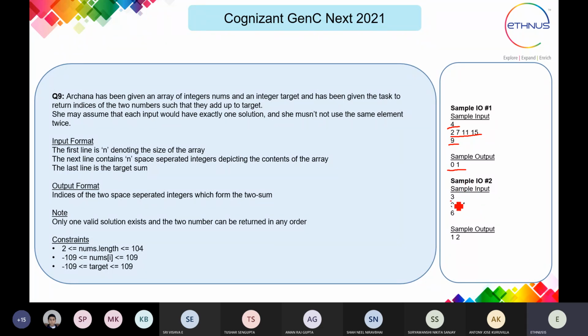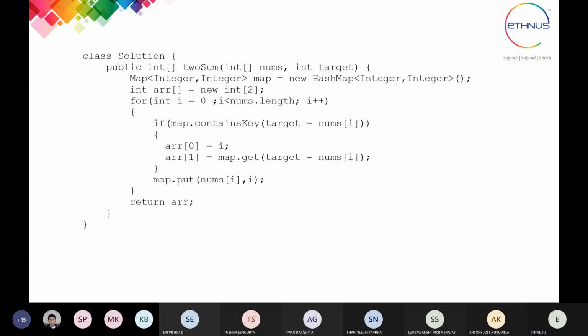Here again, 3 elements are given, 3, 2, and 4, and the target sum is 6. Now here you will have the target sum from indices 1 and 2, means 2 plus 4, and you will get the value of 6. So that's why the output is 1 and 2 for this. So this is what the problem is. We'll go for the solution.